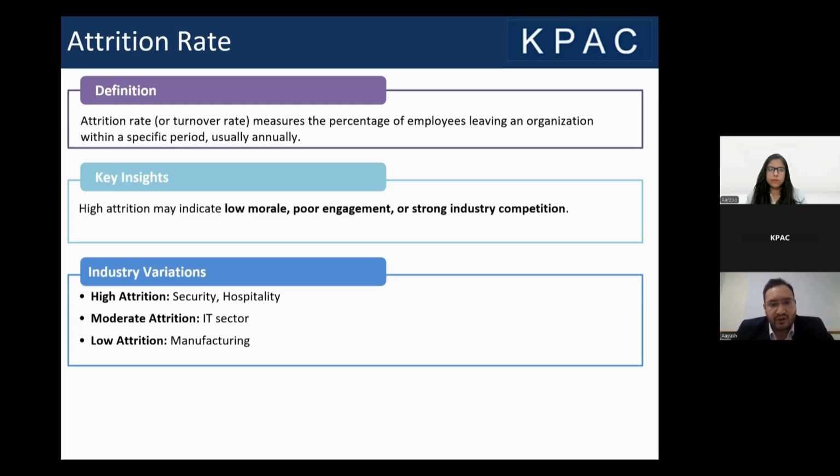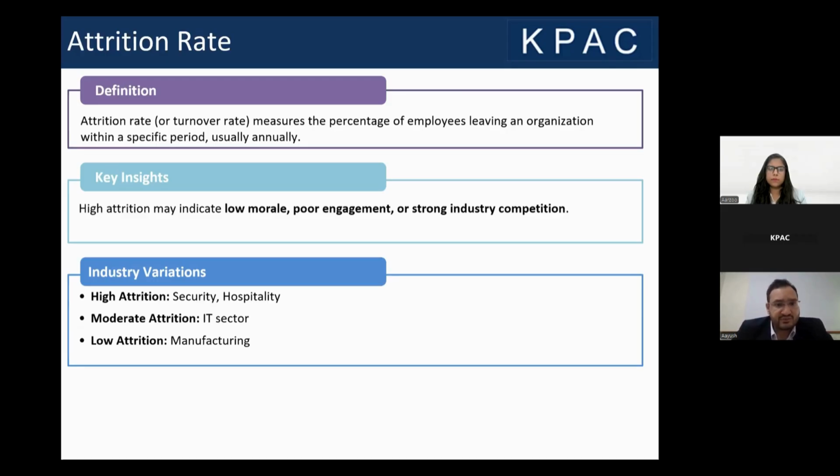If I talk about the industries, in the security industry or the hospitality industry, the attrition rates are usually high. Whereas in the IT sector, we see a moderate attrition rate, and in manufacturing industries, we see an attrition rate in the bracket of hardly 2 to 3% per annum.